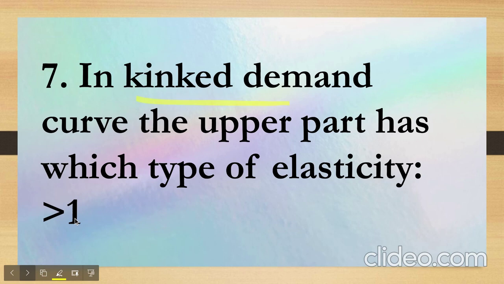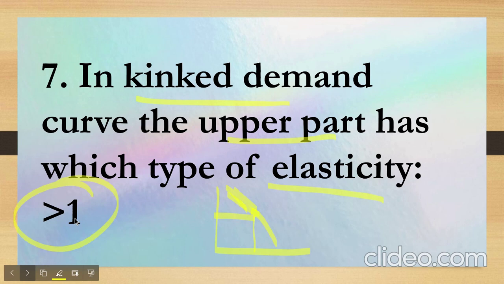Now this question, if you see, this would be the diagram, somewhat like this, and this would be the kink over here. So in the kinked demand curve, they are asking that the upper part, that would be this part, which type of elasticity does it have? The answer was greater than 1. Why? Because when the firm increases its price, there's a greater reduction in the sales, or you can say demand for the product of that particular firm in the market, than the increase in price. That's why the answer is greater than 1.